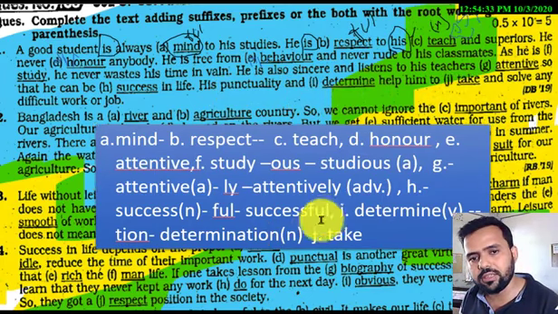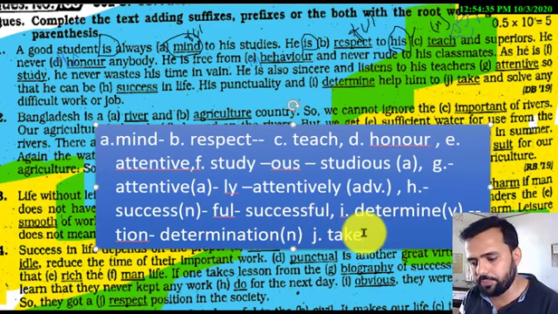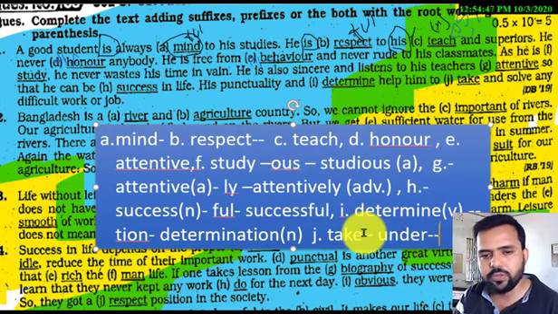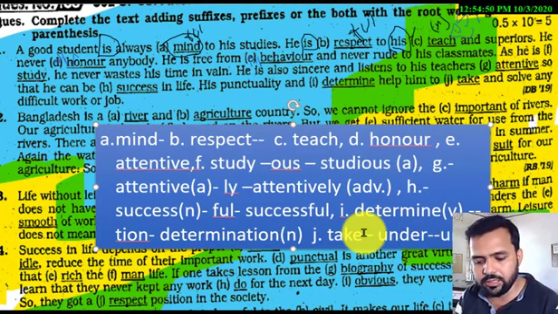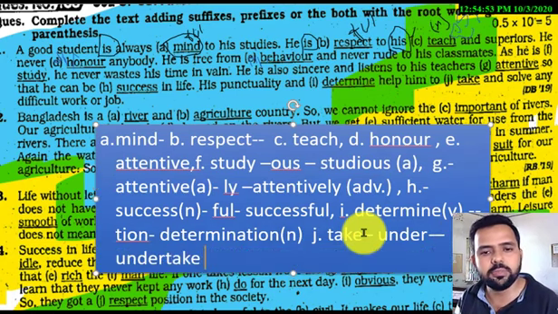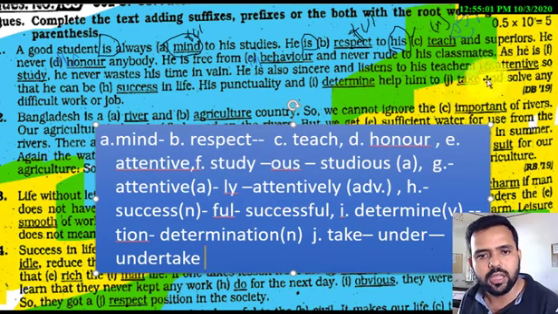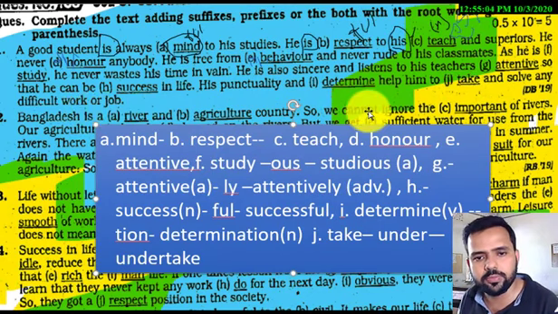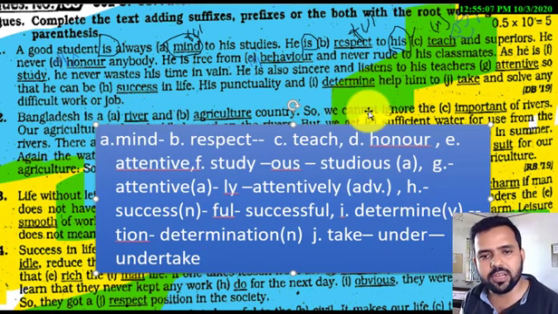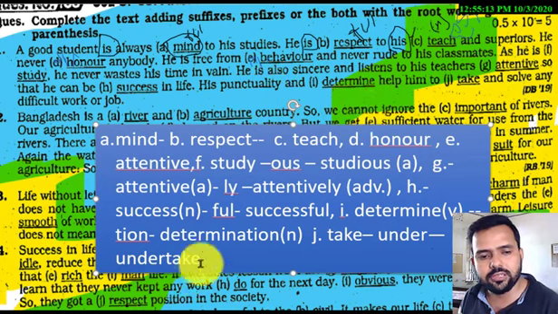Here take is a verb. If you want to make a new verb, you have to add a prefix, that is under. If you add under, then it will be undertake. Undertake means begin something. His punctuality and determination help him to undertake, begin to do something and solve any difficult work or job. Of any difficult thing he can start and he can solve it. So here the answer is undertake.